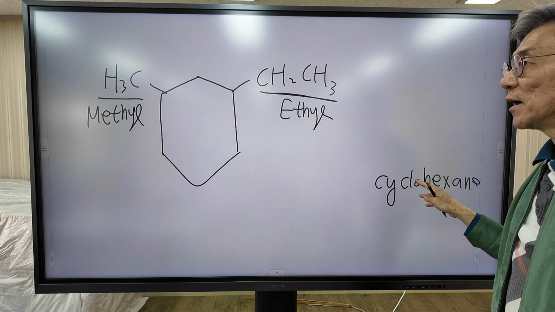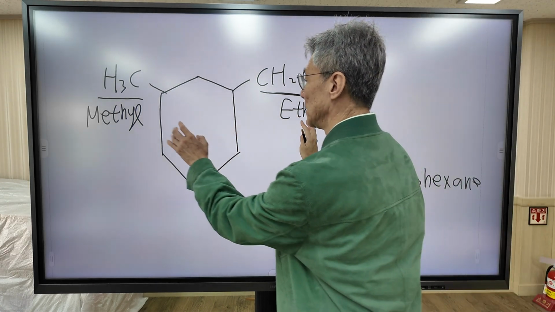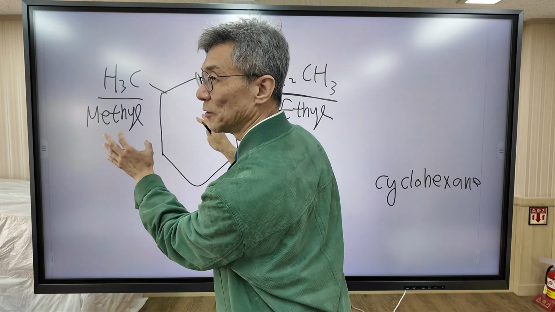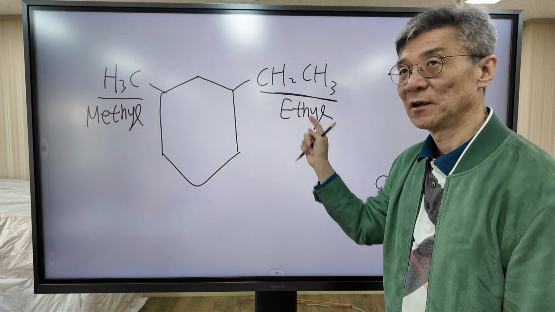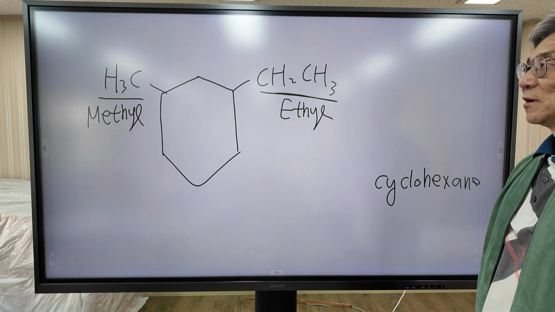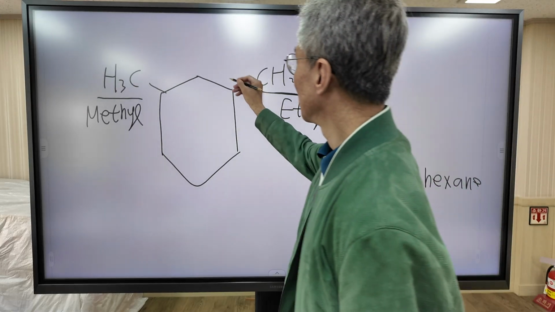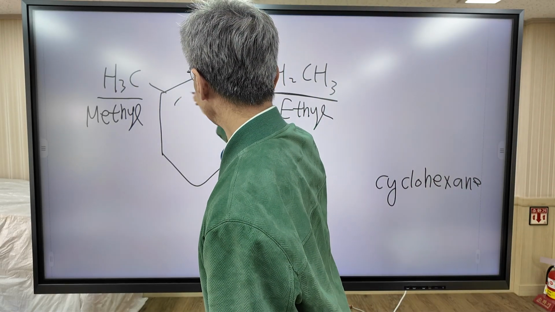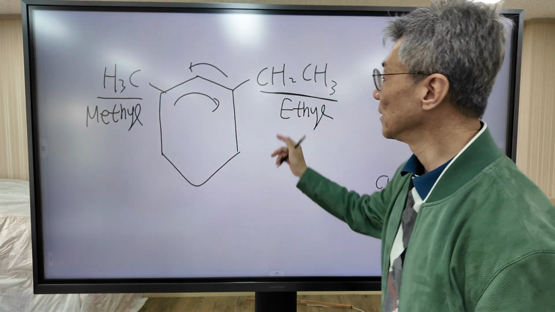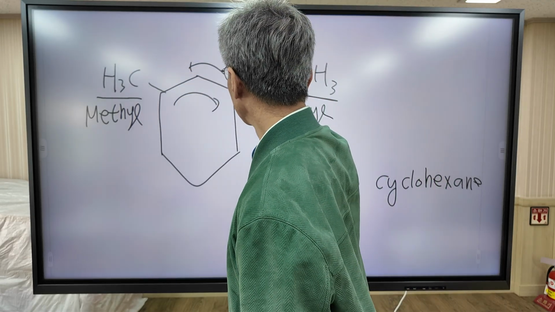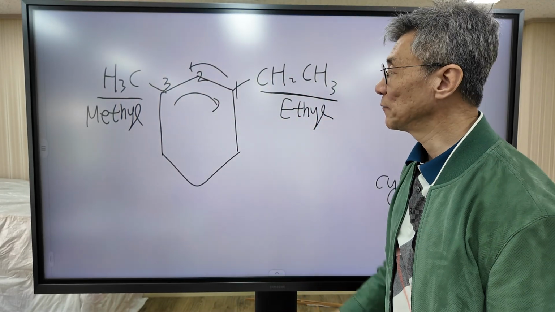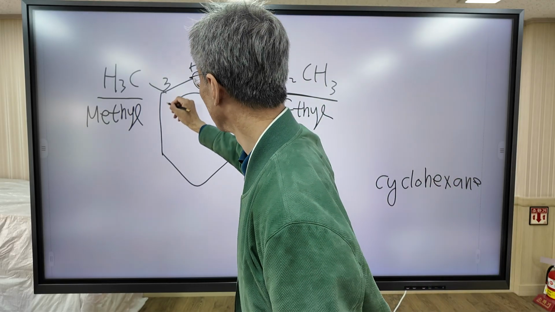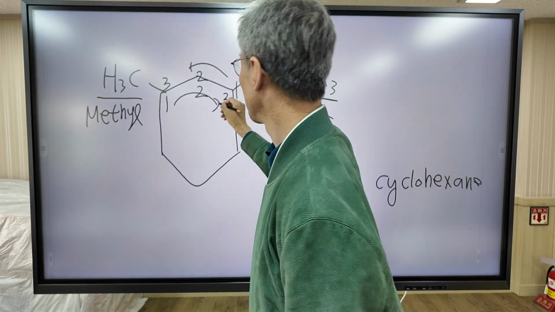So we need to specify which location these two groups are attached to. So we need to number the carbon atoms. There are two ways. In this direction, this is carbon number 1, 2, 3. Or in this direction, this is carbon number 1, 2, 3.